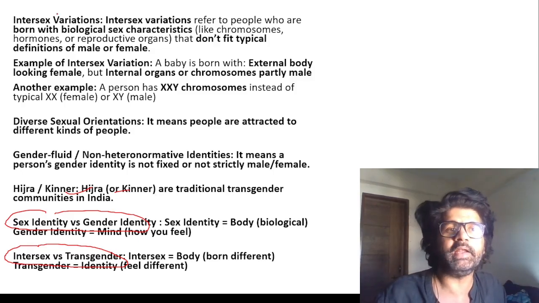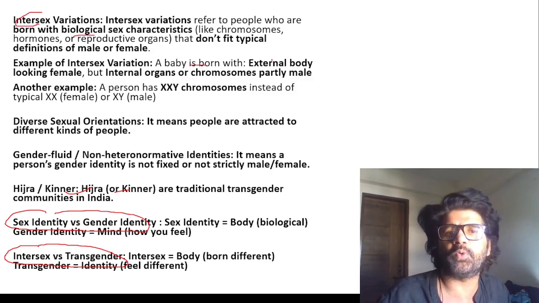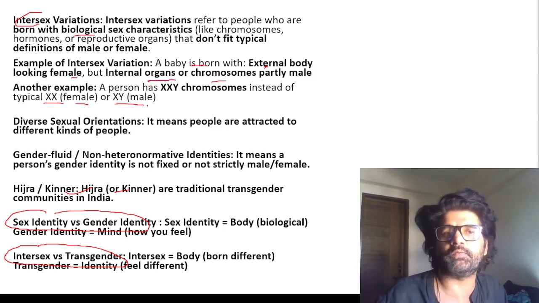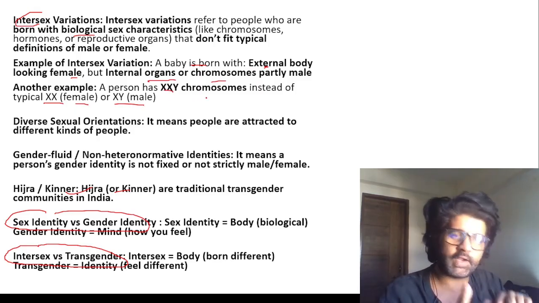Intersex is not that. Intersex is what? I'm born with biological sex characteristics of both. So a baby is born with, you can see here, external body looking female, internal organs partly male, or you have XX chromosomes for female, XY for male. But if you have XXY, you have traits of both male and female.